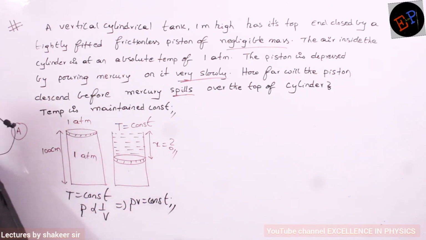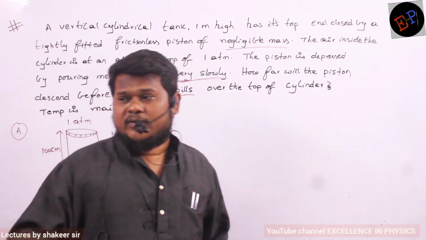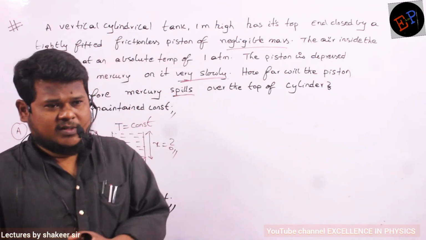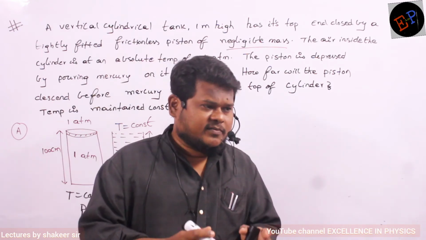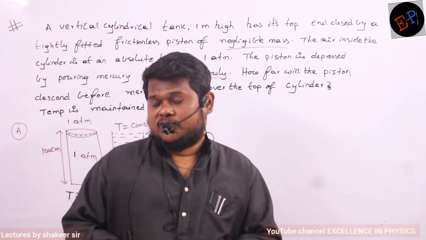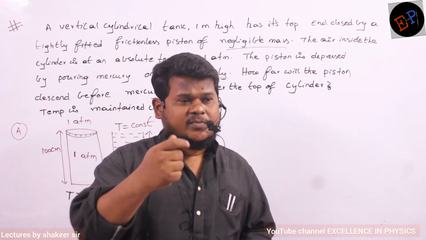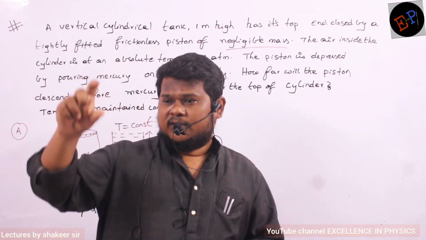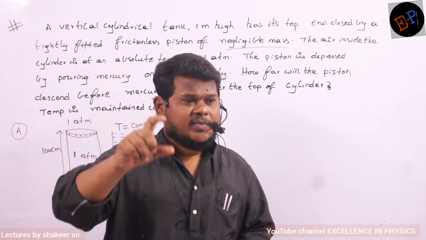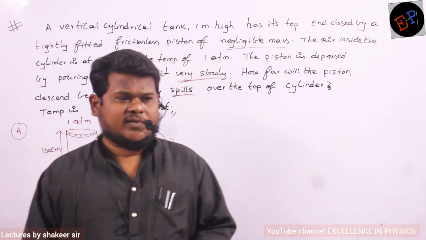Now see here, pressure can be measured in terms of centimeters of mercury also, no? In fluid mechanics, we will go through this. Pressure can be measured in centimeters of mercury, because we measure pressure by using a barometer. The process of measuring pressure is that we check the length of the mercury column present in the barometer, and by seeing its length, we find out atmospheric pressure.